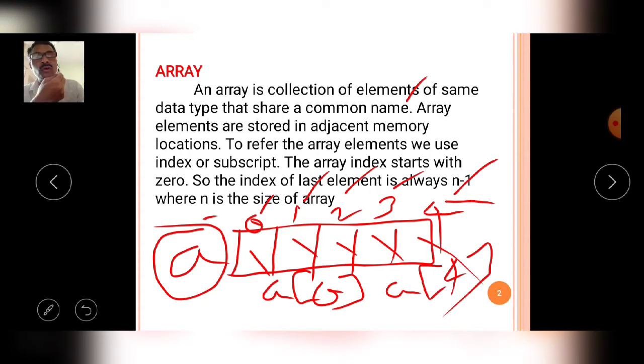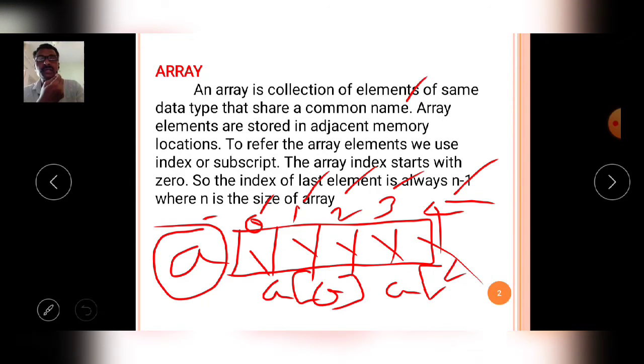Total 5 variables, which belong to integer data type. These variables are located continuously in the RAM. Observe the picture carefully. First a of 0 is declared, adjacent to it a of 1, a of 2, a of 3, a of 4.